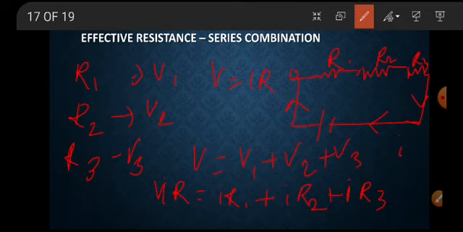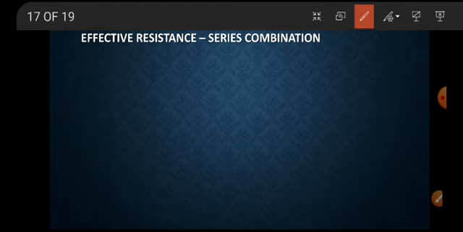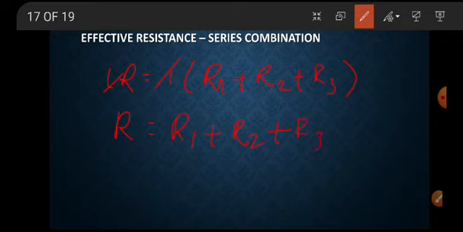The current passing through does not change, so I is common. So IR equals I times R1 plus R2 plus R3. So I cancels, and R equals R1 plus R2 plus R3, and so on up to RN.